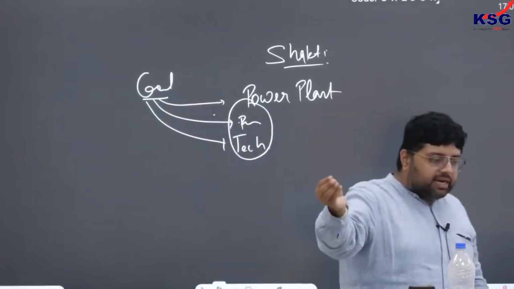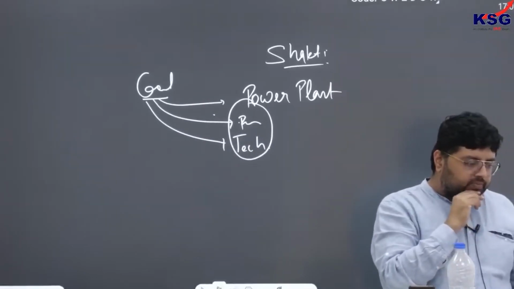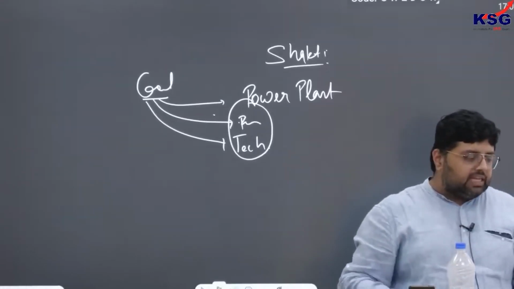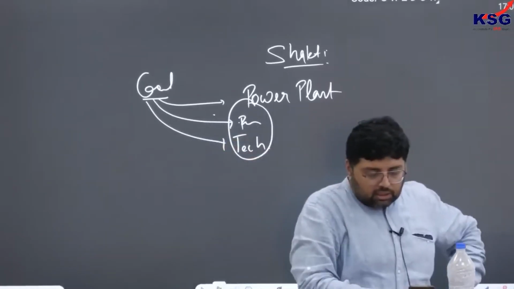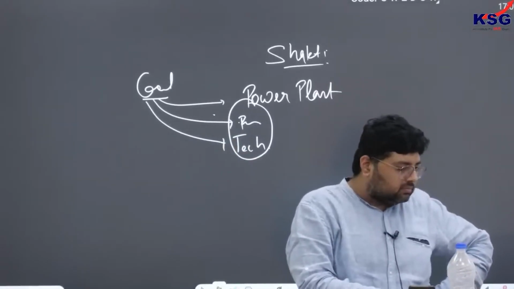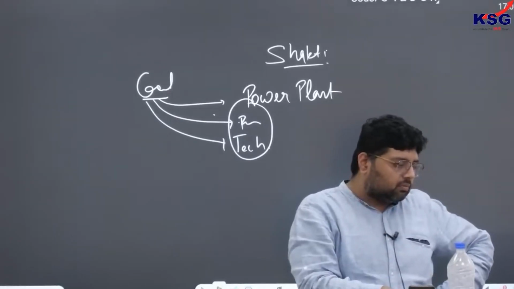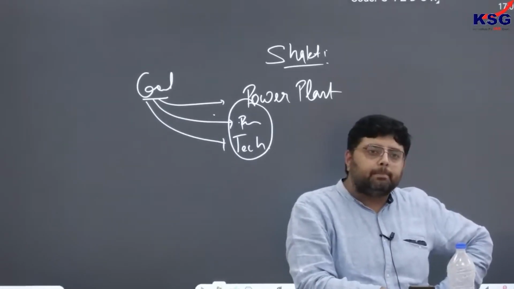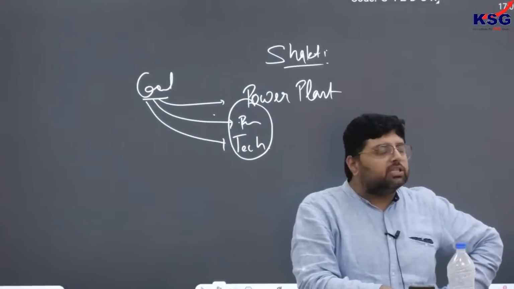So right now, under the Shakti policy, coal prices are determined by various factors. These factors are number one, plant efficiency, that is power plant efficiency. Please remember this from class. This is the first factor. Number two, coal transportation cost.